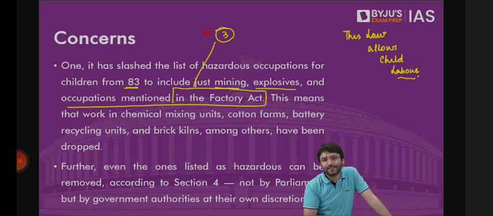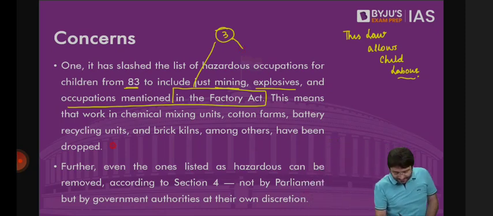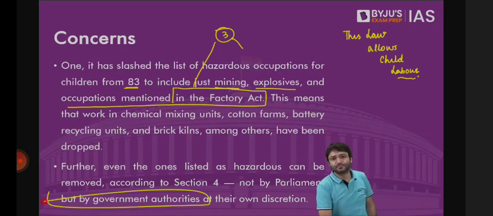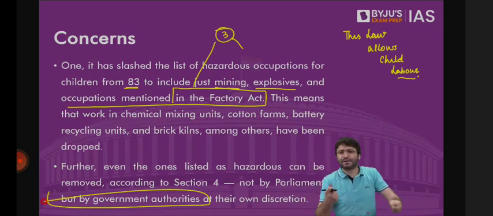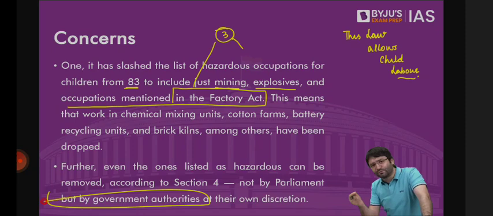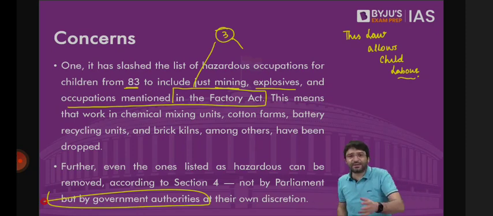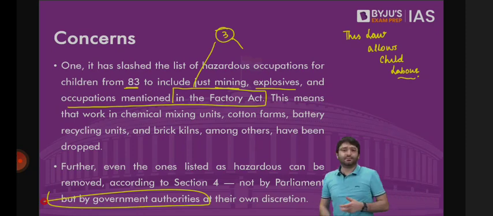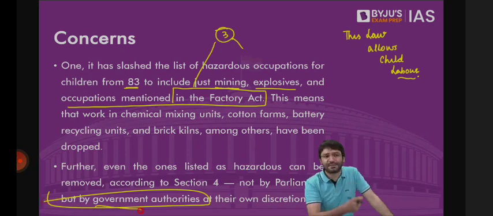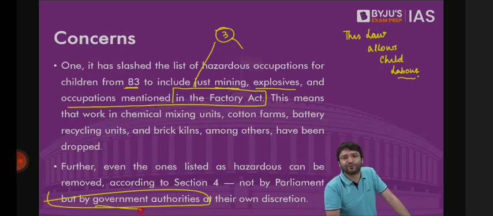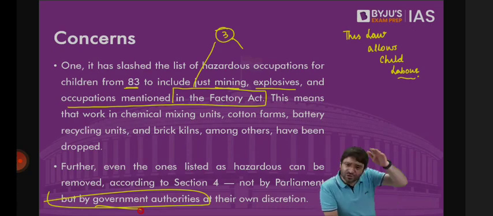And even this number 3 can be brought down to 2, then brought down to 1, then brought down to 0, but not by parliament, but by the government authorities of their own. Which means if tomorrow parliament was given the power that you can reduce this number from 3 to 2, from 2 to 1, from 1 to 0, at least there would be a debate in the parliament. At least parliamentarians will start throwing chairs at each other and say, why are you slashing this number? But no, parliament does not have this power. This power is given to the government. That means the government authorities, bureaucrats, they can slash this number from 3 to 2, from 2 to 1, from 1 to 0. Which basically means no such industries as this.